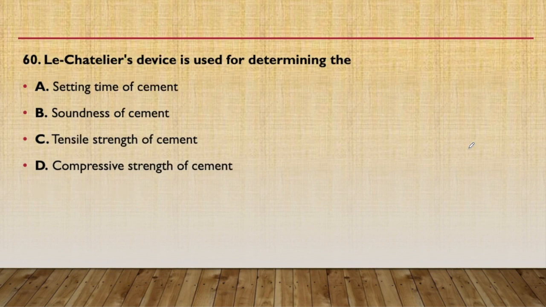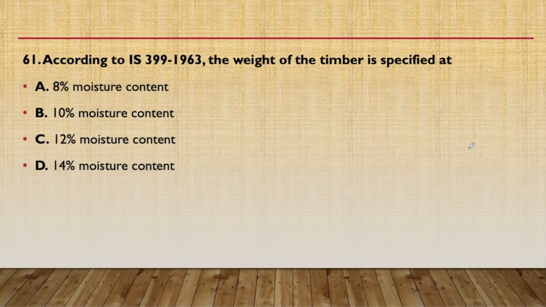60th question: Le Chatelier's device is used for determining the setting time of cement, soundness of cement, tensile strength of cement, or compressive strength of cement. So the answer will be B, that is soundness of cement. This can be determined by Le Chatelier's device. This is also an important question.